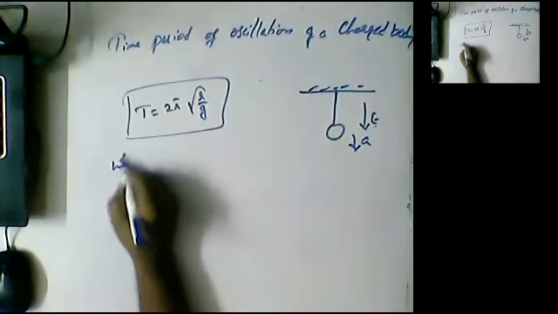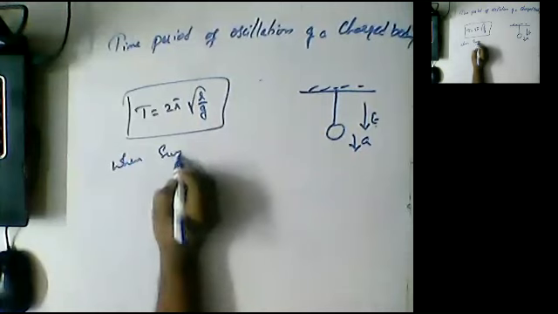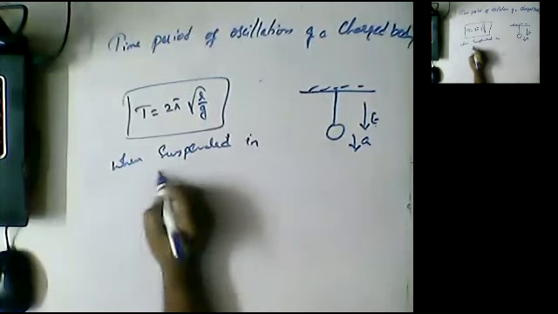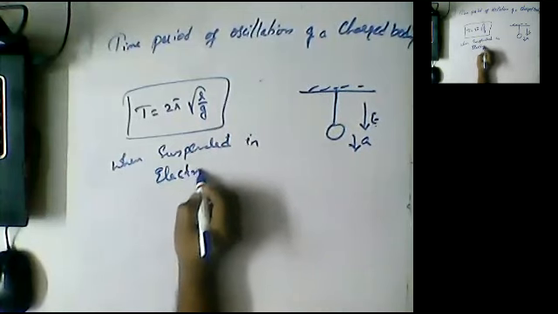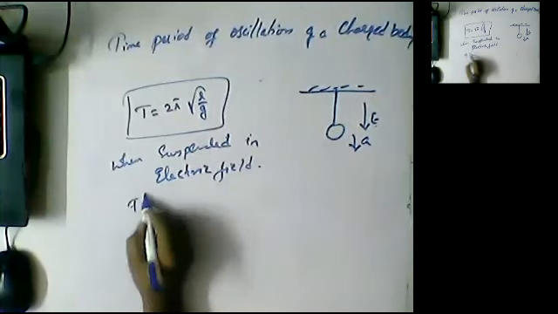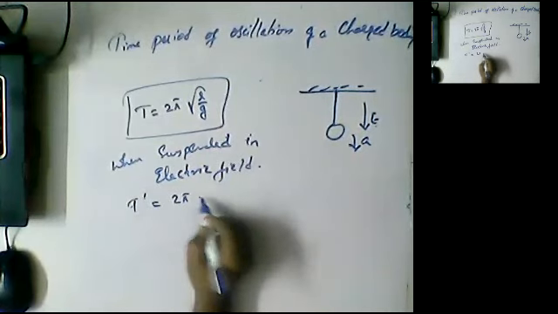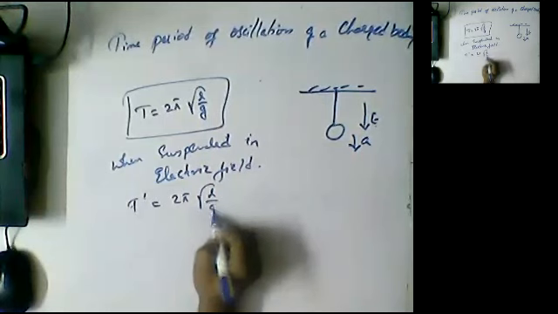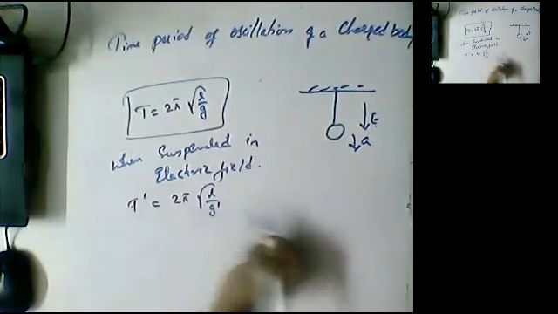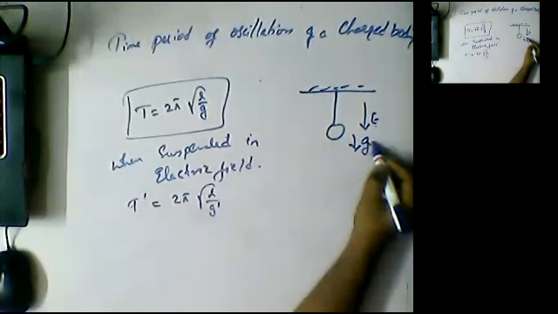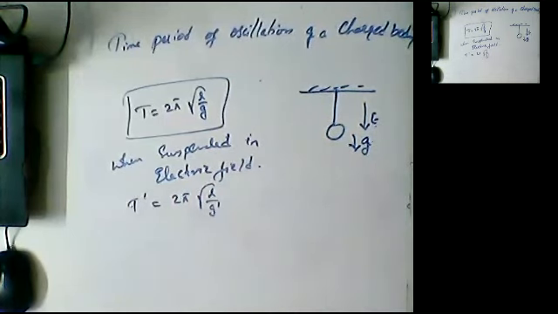But when suspended in an electric field, we can write T dash is equal to 2 pi square root of L, which is constant, it won't change, by g dash. So what is the net g here? g is towards down, E is also towards down, so both are plus.